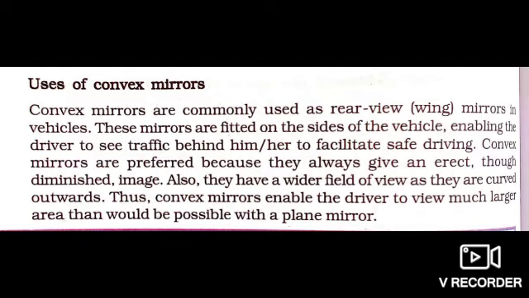You understood now? For both the cases, when the object is kept at infinity, the image produced is highly diminished, point sized, virtual and erect. And when the object is kept between infinity and the pole P also, the image formed is reduced in size and it is always virtual and erect. So keep in mind, convex mirrors always produce a virtual and erect image for both conditions.